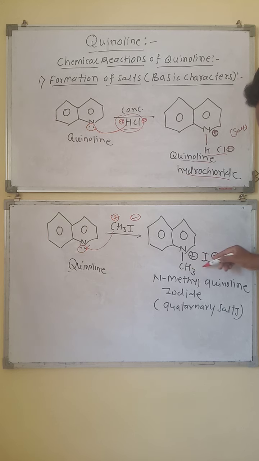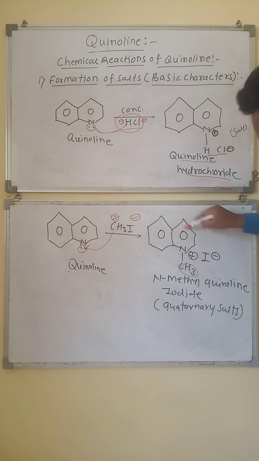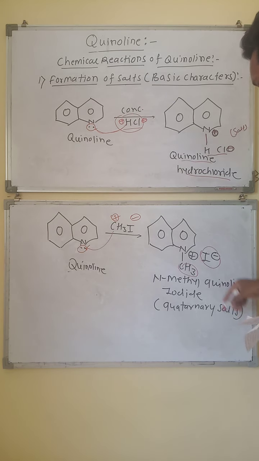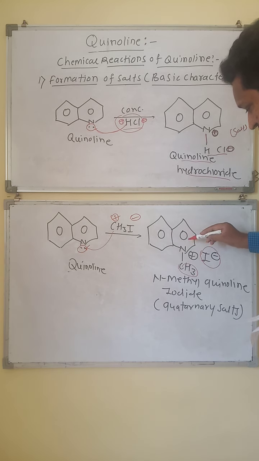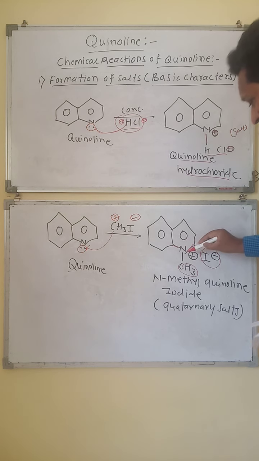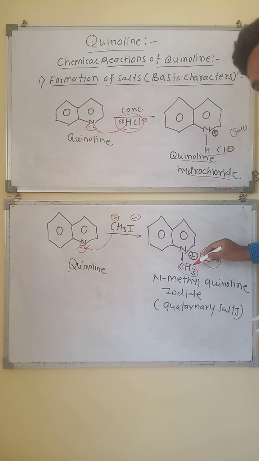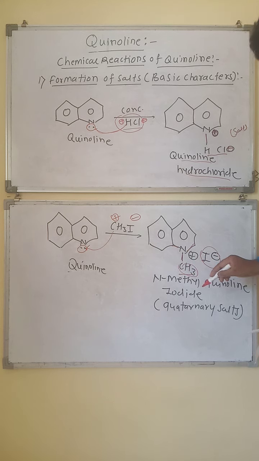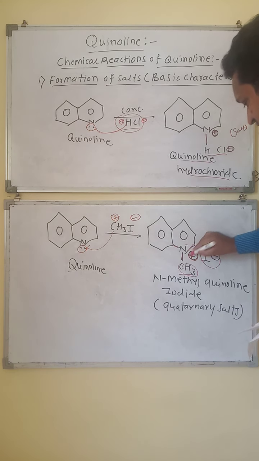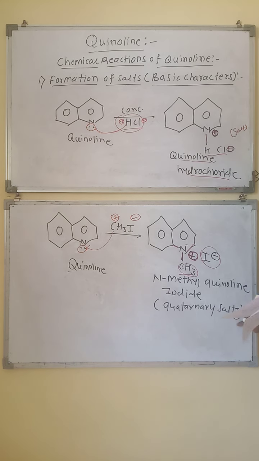It is formed, and it is the quaternary ammonium salt, because the nitrogen in this quinoline ring has a double bond here, a single bond here, and another fourth valency attached to the methyl group carbon. So the nitrogen is attached to four carbon atoms by four valencies, so it acquires the positive charge, and this compound is called the quaternary ammonium salt.